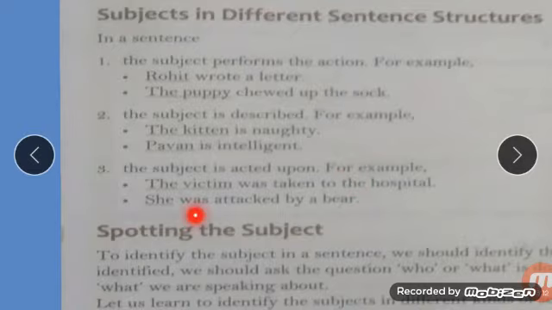She was attacked by a bear. So here the subject is acted upon. So who is acting here? She is acted upon here. So that is the subject. She is the subject. Spotting the subjects.